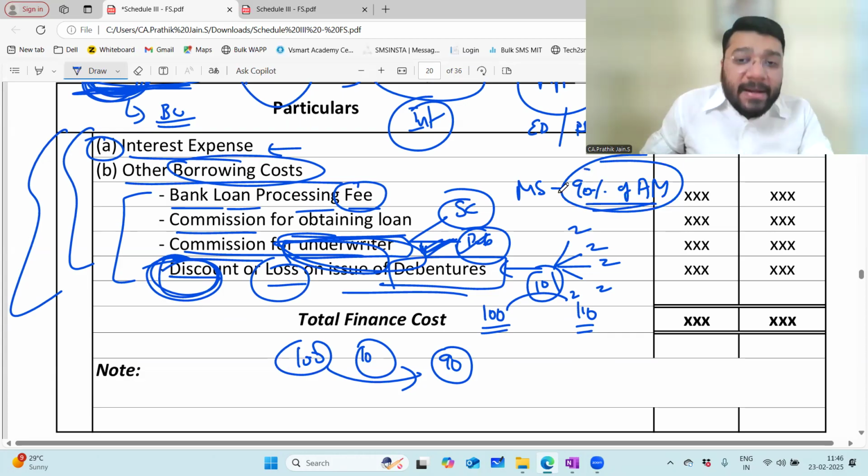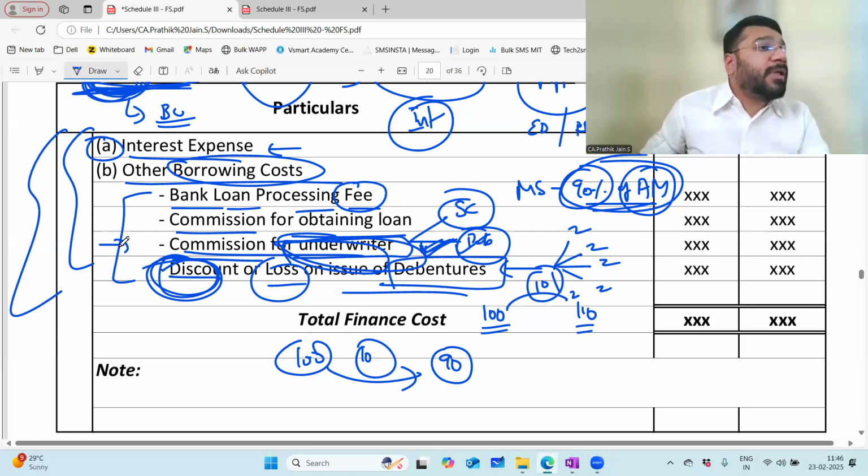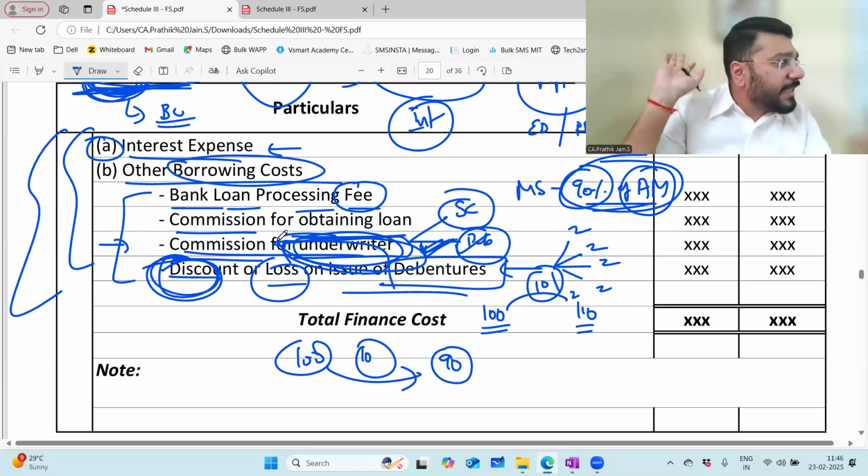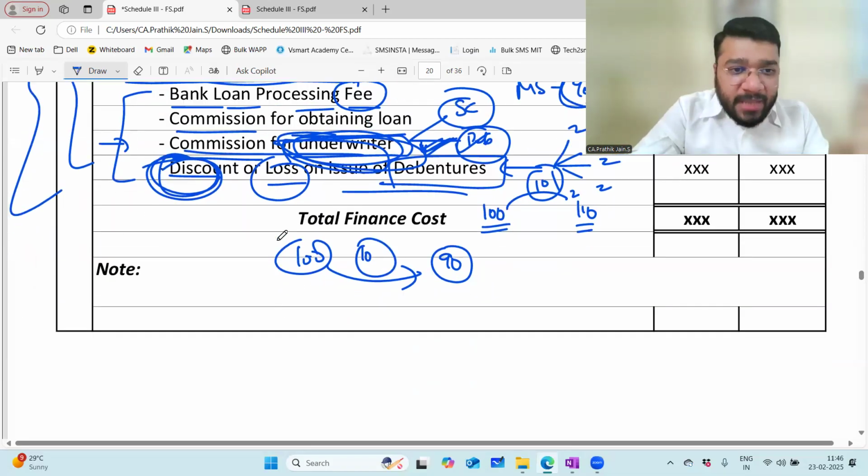So 90% of the application money is a minimum subscription clause laid down by SEBI for the purpose of share capital. Now the concern being raised is whether we have a minimum subscription clause for the debenture holder. In my opinion, it is there, but we can get it cross-checked. He's got a genuine concern. We'll get it cross-checked. As of now, keep in mind this is underwriter's commission for share capital. Debenture part I'll clarify. Is that okay with all of you? Wonderful. Now can I go further?